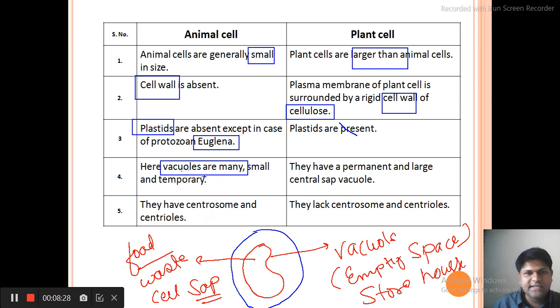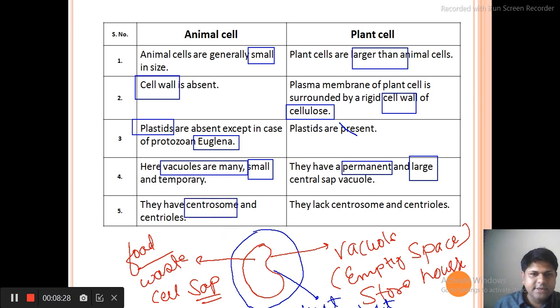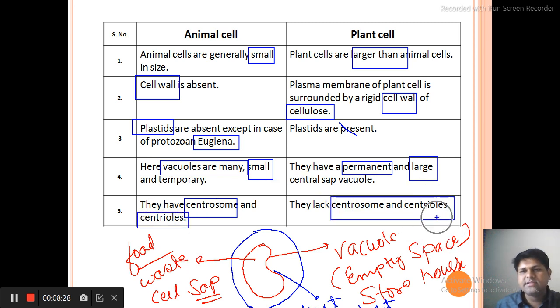Mainly in the plant cell the vacuole is very big. The vacuoles in the animal cell are many but small. But the plant cell has a permanent and large vacuole. This vacuole makes the cell lightweight. That's why plants are able to float upon the water. Animal cells have centrosome and centriole, which is a feature of animal cells, but plant cells lack centrosome and centrioles.